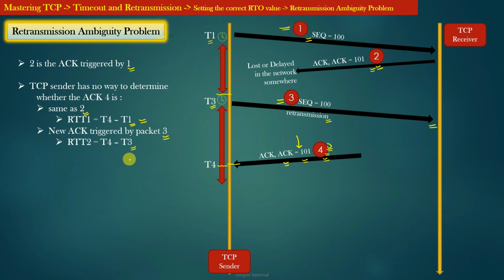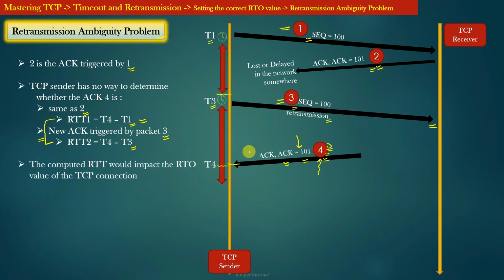So you can see that the TCP sender can compute two different values of RTT for the same data segment with sequence number 100. It all depends on how the TCP sender interprets packet number 4: whether it treats it the same as ACK number 2, or as a new ACK triggered in response to segment number 3.